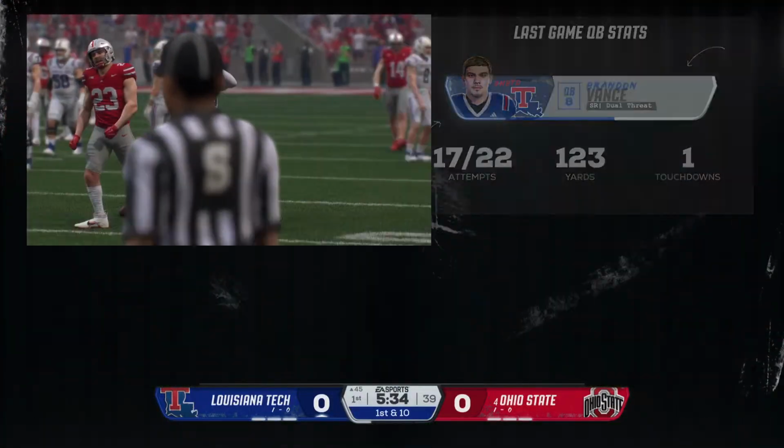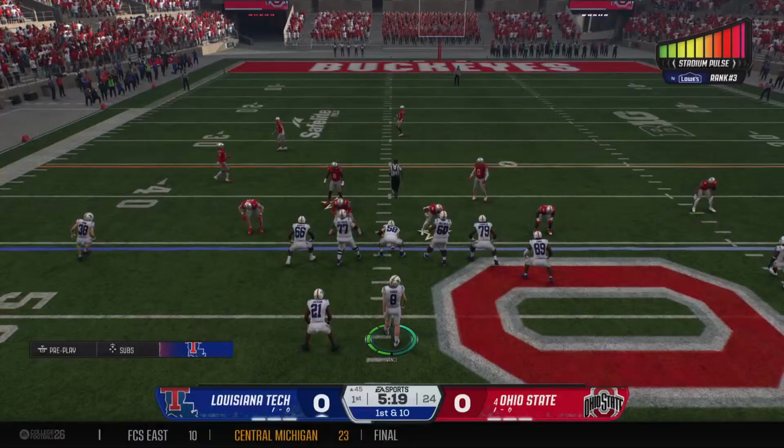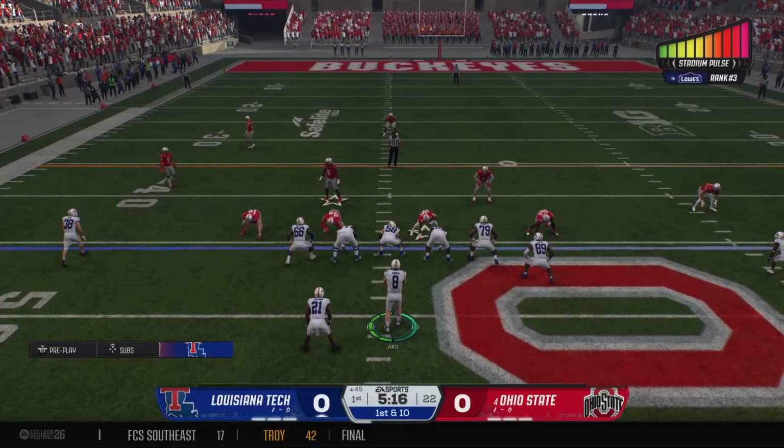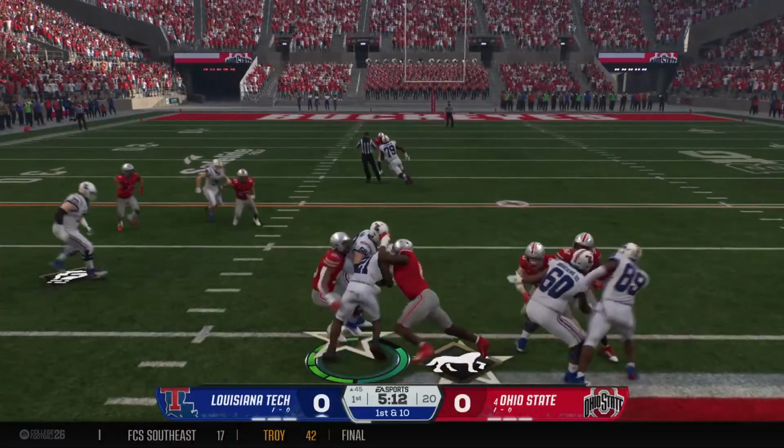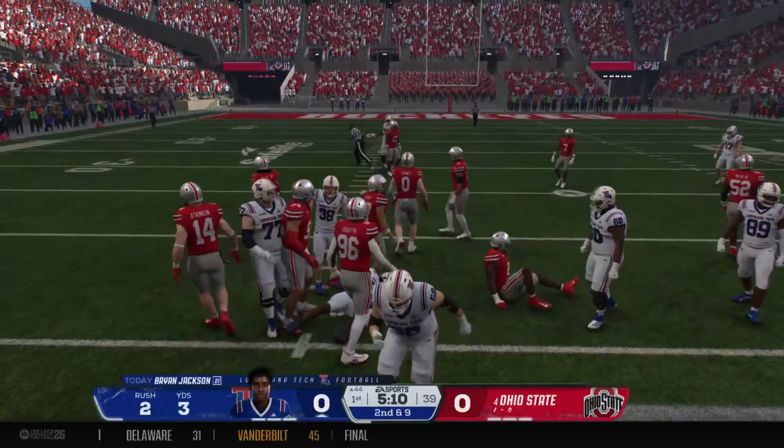Gotta like that big, reliable security blanket. And that's what tight ends are a lot of the times. They're usually big, huge guys that if I throw it anywhere near him, he's going to pluck it, catch it, and give me some positive yards.